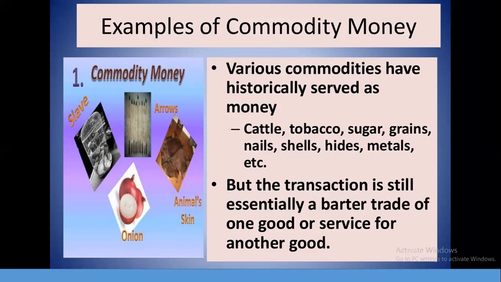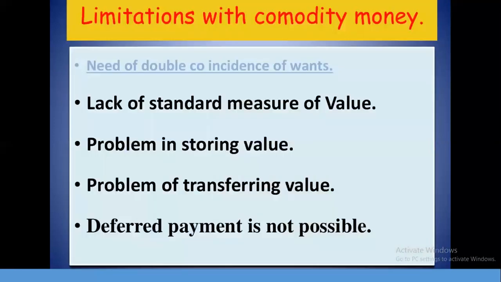But still there were some problems. The limitations were the same: need of double coincidence of wants, lack of standard measure of value, problems in storing value, transferring value, and deferred payment not being possible. Still, there were people who were not able to accept this commodity money as the main money or consider it a standard measure of value.